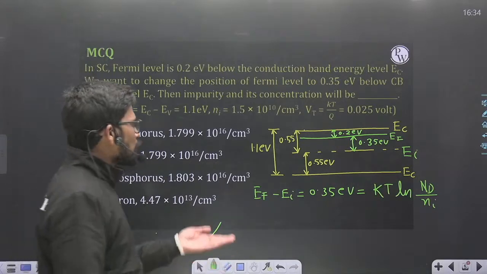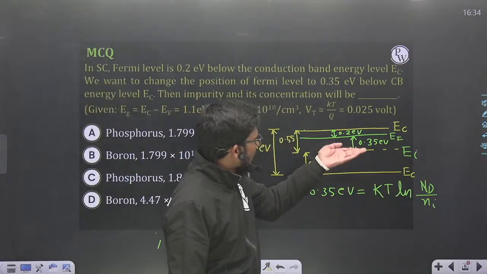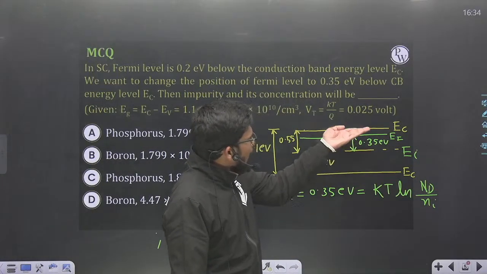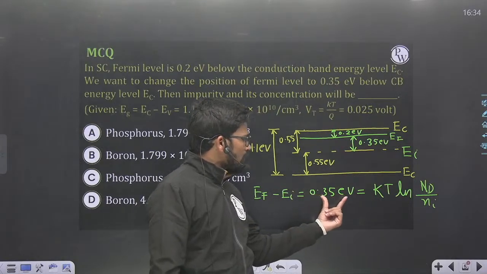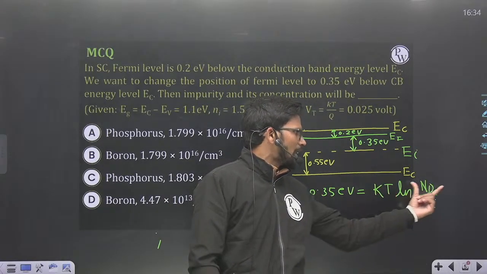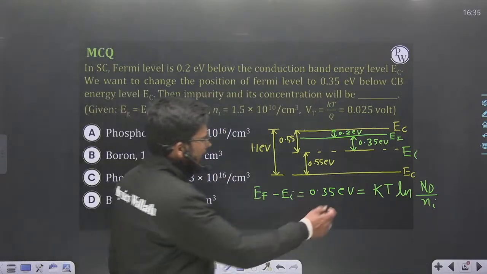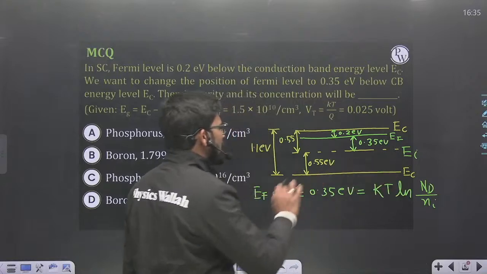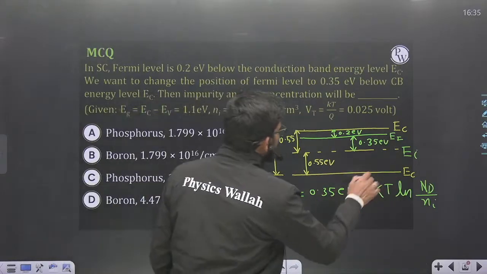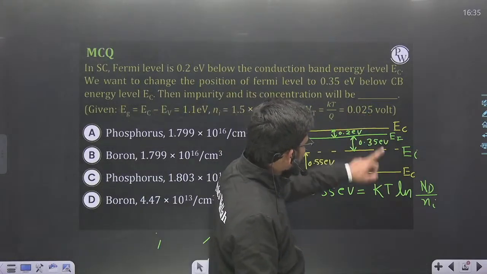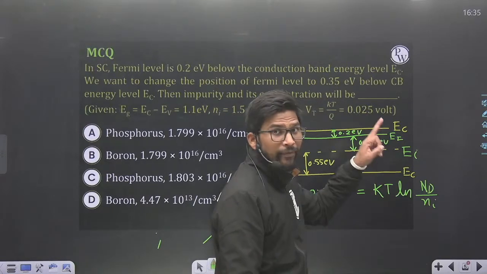So if Nd donors are added, then Fermi level is shifted from EI to EF, and that shift is equal to 0.35 electron volt, and that is equal to KT ln Nd upon Ni. Okay. So definitely KT is given, Ni is given. I can find out the value of Nd here. KT is 0.025 electron volt.